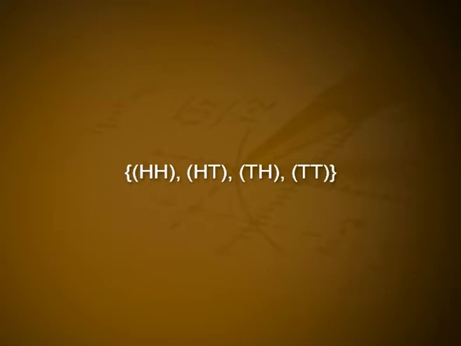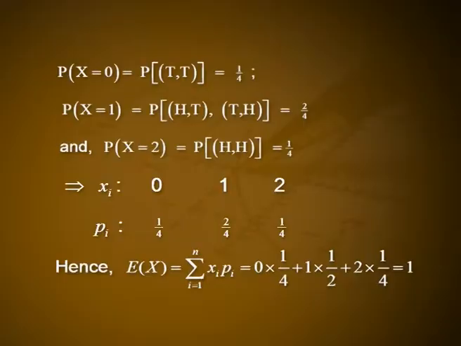Example: let x be the total number of heads obtained when two coins are thrown. Obtain the expectation of x. Solution: the possible results of the experiment are the set containing ordered pairs HH, HT, TH, TT. Given x is the total number of heads, which can take the values 0, 1 and 2, where P of x equal to 0 is equal to P of TT, that is 1 by 4.